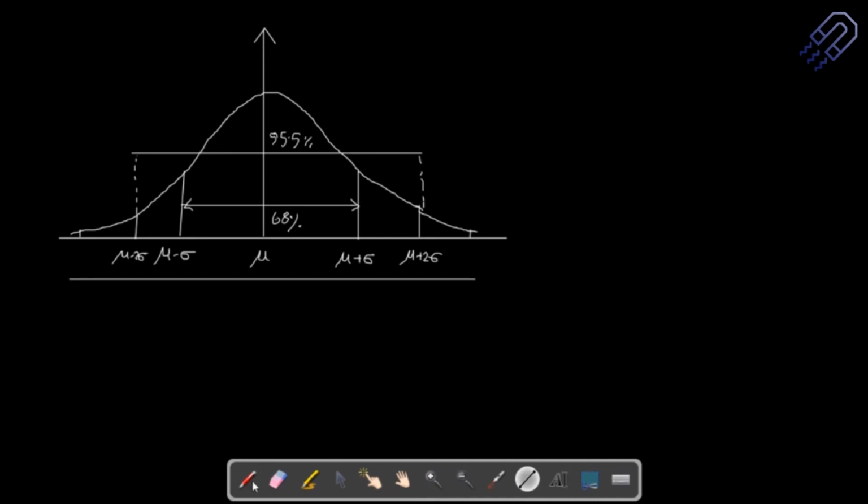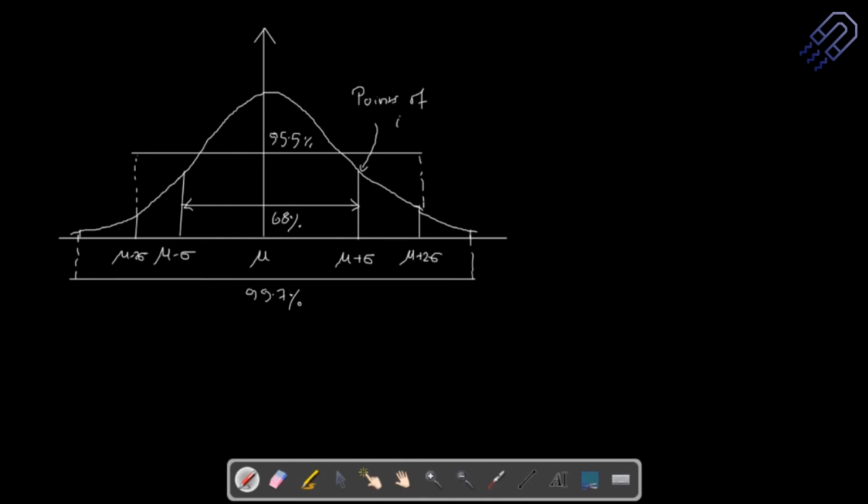Rutherford scattering experiment, right? So what happens is this. If you are considering other extreme values from here to here, maybe, this will be approximately 99.7% of the values. So this is the normal distribution curve. You have to please remember this. And these particular points that we have are basically called the points of inflection. Points of inflection you might have seen or checked in your maths. You might have already come across this term.